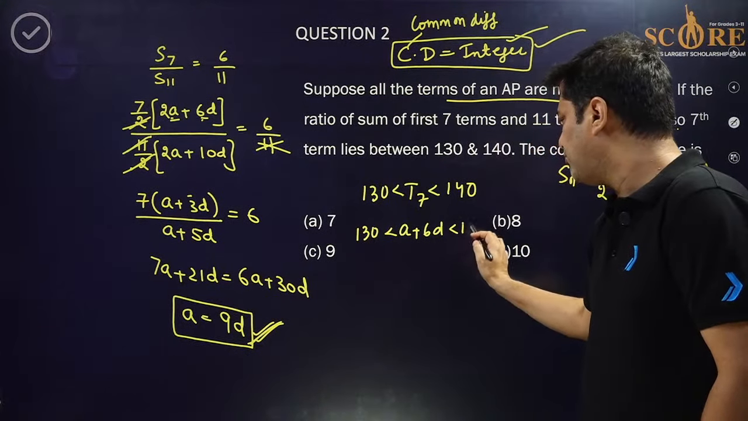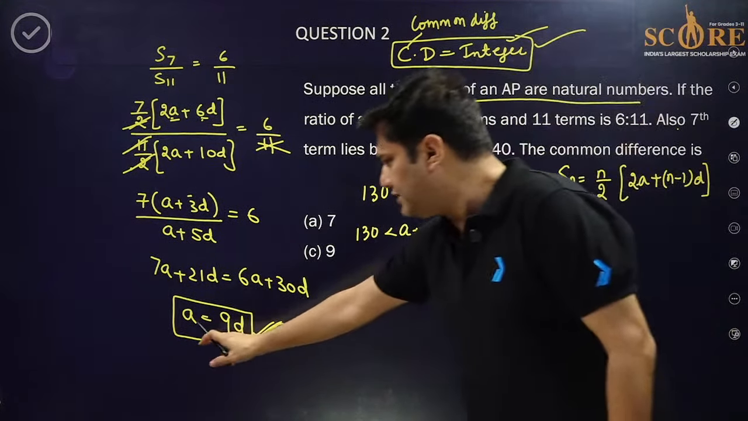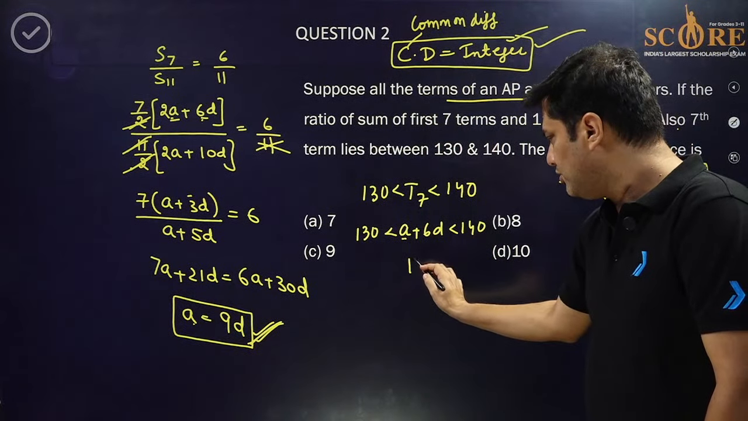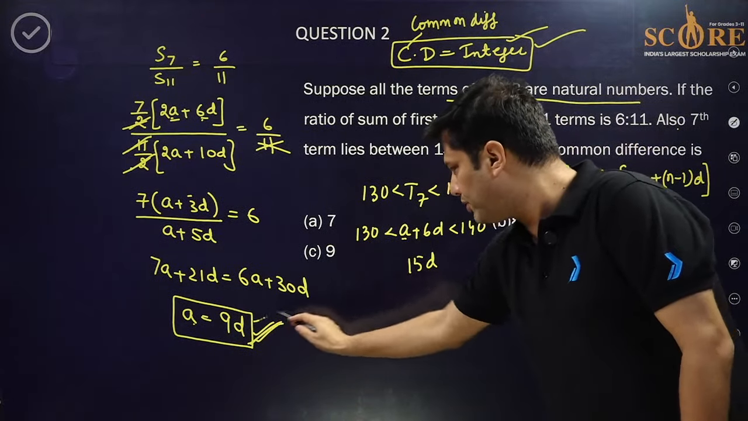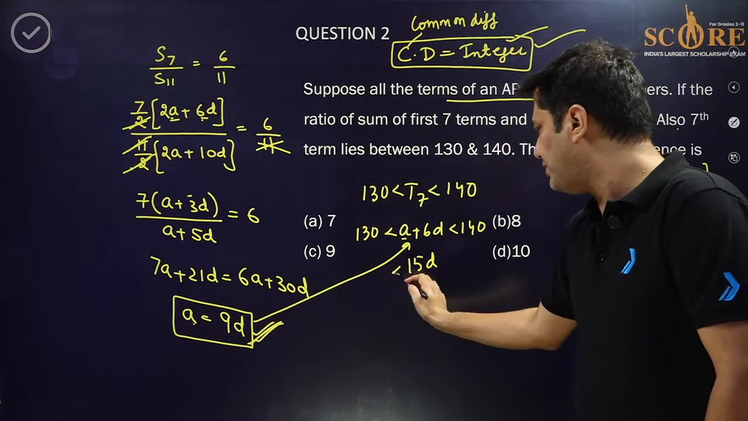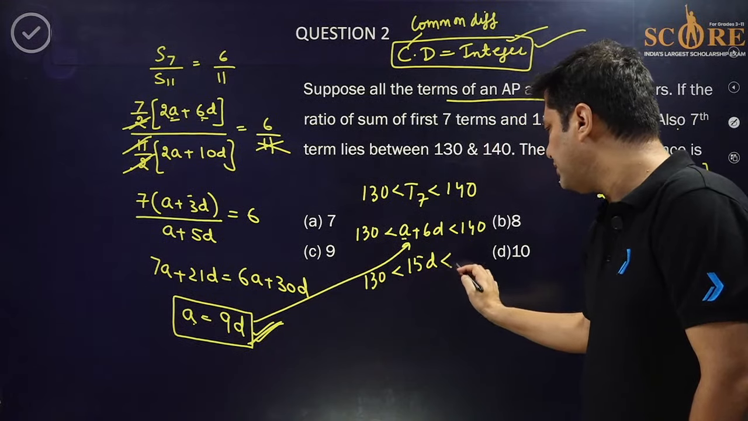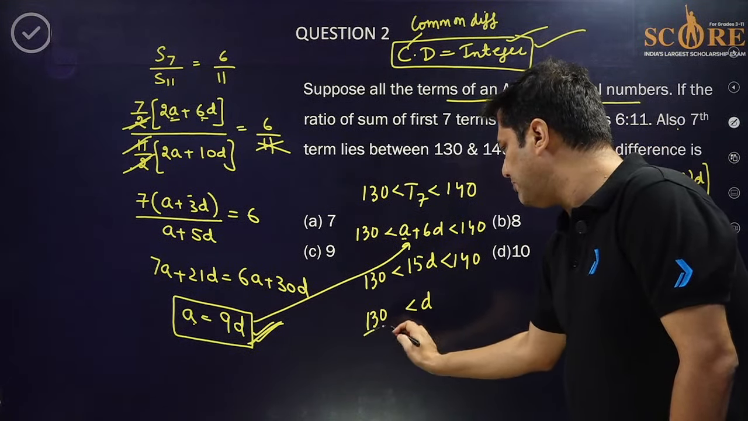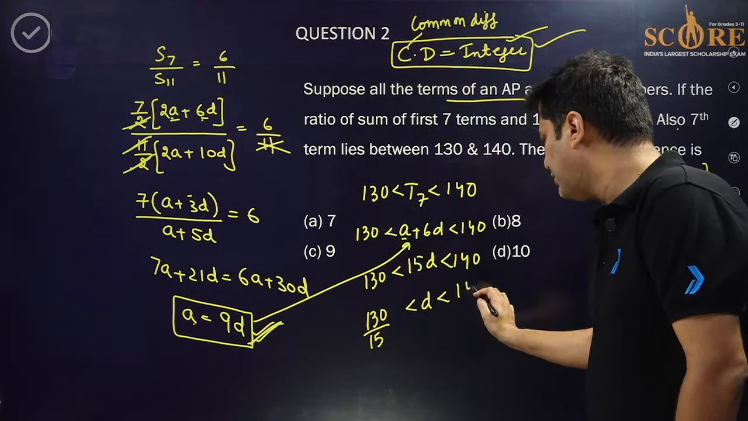It is between 130 and 140. A is equal to 9D also. If you put A equal to 9D here, we get 15D. So 15D is from 130 to 140. So D is from 130 by 15 to 140 by 15.